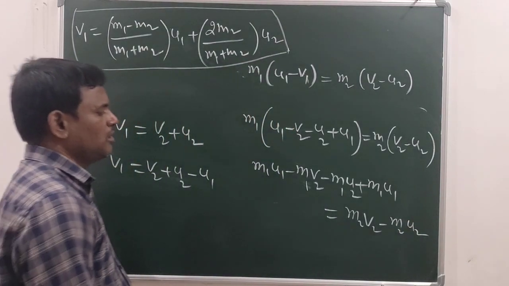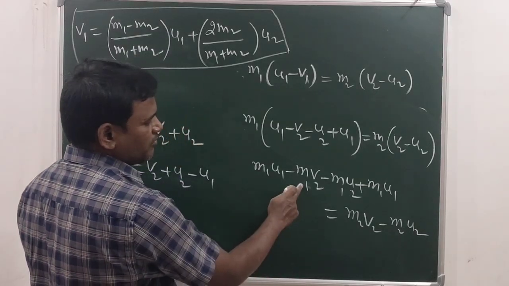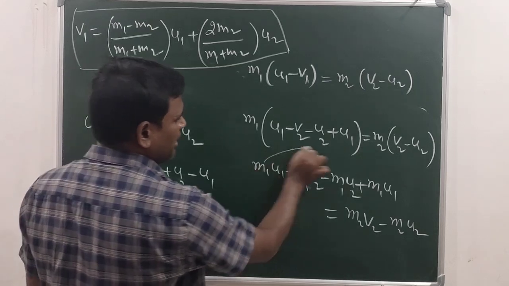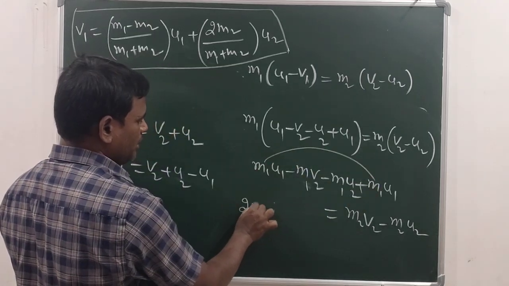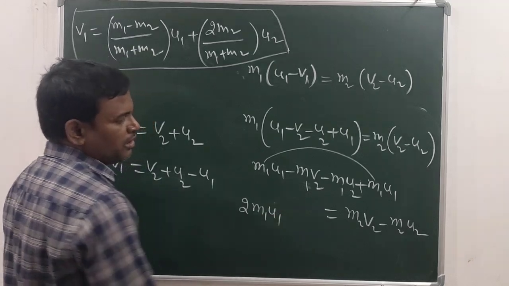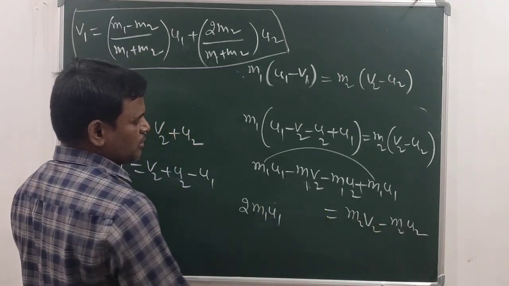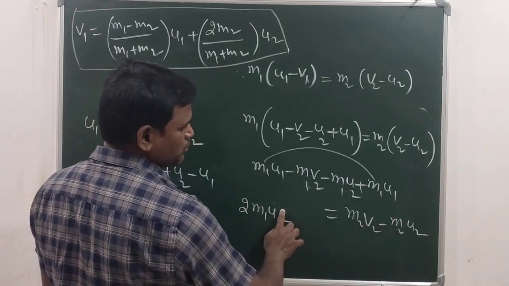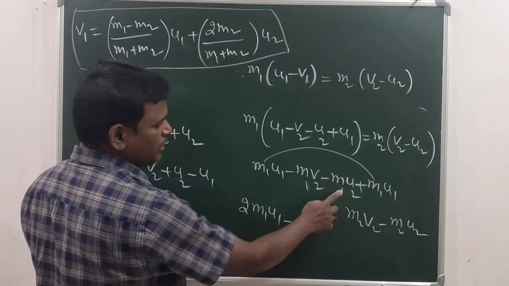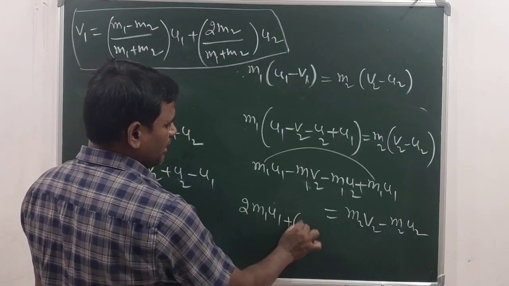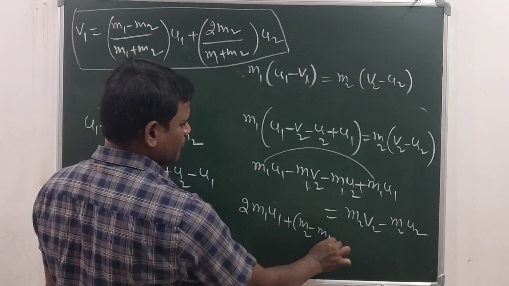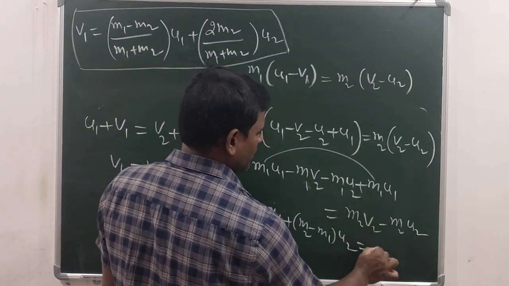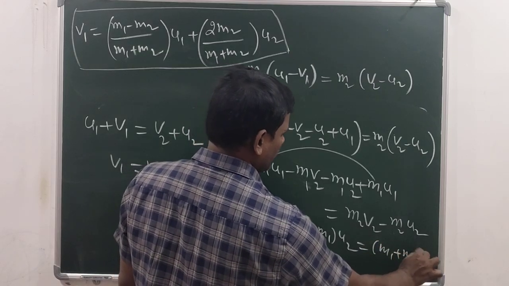Okay students, now send this one to the right side, and see here both are like terms. So in place of that you can write 2M1 U1, and when it comes to the left side, what do you get? Minus M2 U2, here U2 is there. So here you will get M2 minus M1 into U2, and if you take this one into the right side, you get M1 plus M2 into V2.